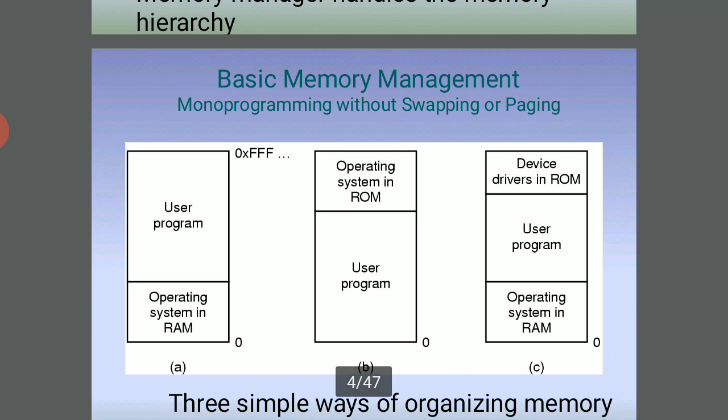Here is basic memory management, monoprogramming without swapping or paging. The user program and the operating system are in the RAM, the random access memory, or the operating system is in the ROM, read-only memory, with the device drivers in the ROM, read-only memory, and the user program and the operating system in the RAM. This diagram shows three simple ways of organizing the memory.